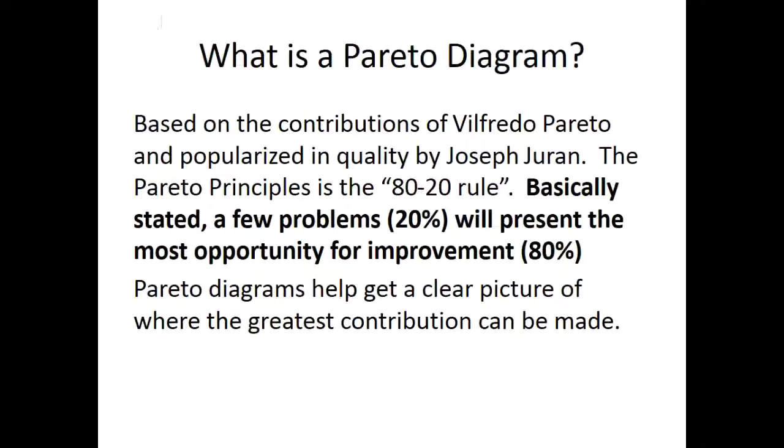Pareto was an economist, and so his work was really more about the economy. But in quality, Joseph Juran took the Pareto principle, which is described as the 80-20 rule, and applied it to quality. So essentially, Juran and Pareto said that a few problems, 20% of problems, will present the most opportunity for improvement, about 80%. And so what the Pareto diagram does is helps you get a clear picture of where you can make the best contribution.